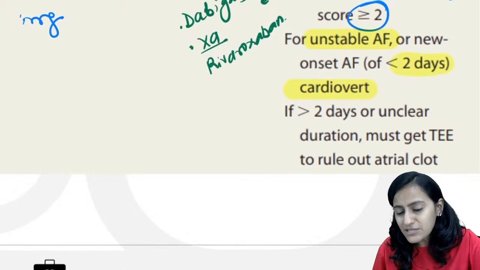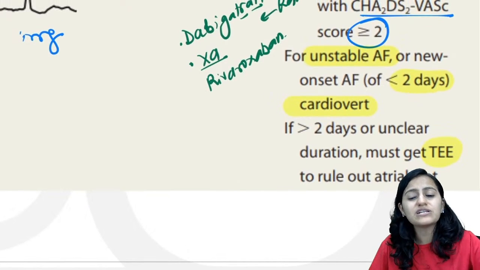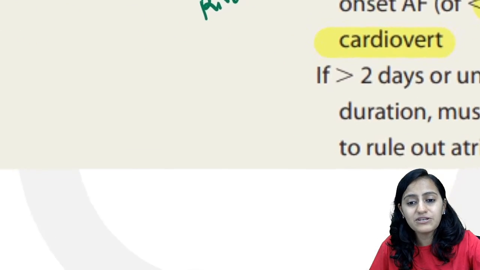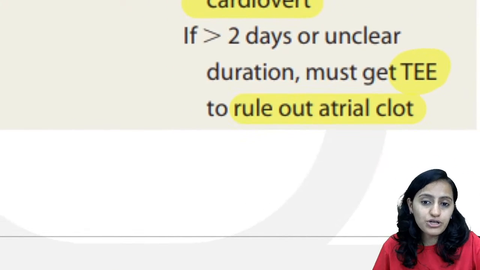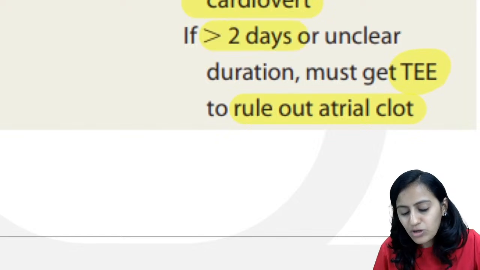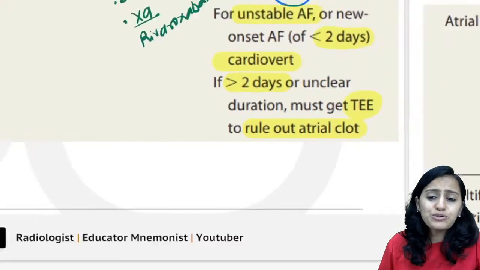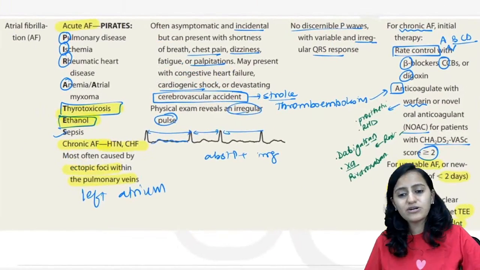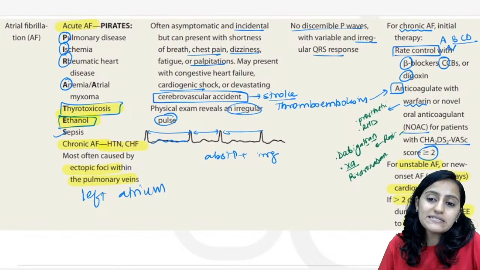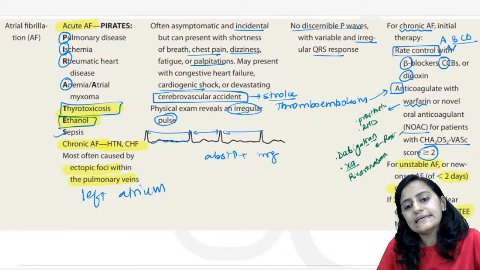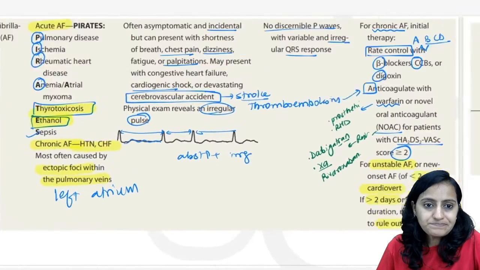What is the role of doing transesophageal echocardiography in atrial fibrillation? Basically, it will be done to rule out the atrial clot. So, if it is more than 2 days, that means you don't need to act very fast. It's like chronic sort of thing. In that case, the first thing is to rule out the clot as well. Then you will do TEE.